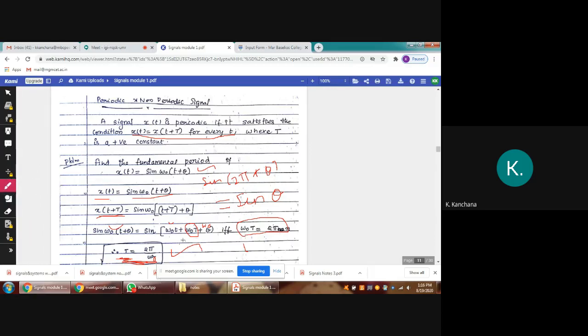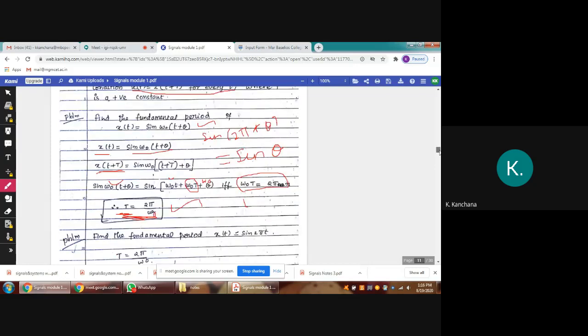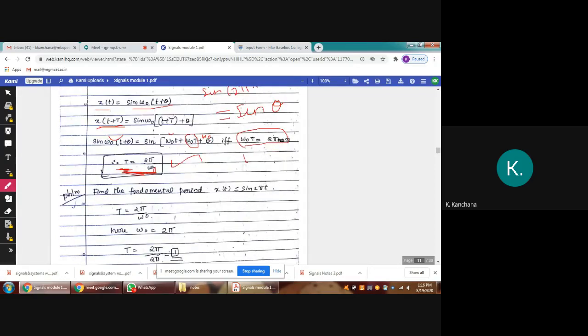Now wait, I will substitute. Instead of omega naught T, I am substituting 2 pi. So I can write sine of omega naught t plus 2 pi plus omega naught theta. This step is clear.